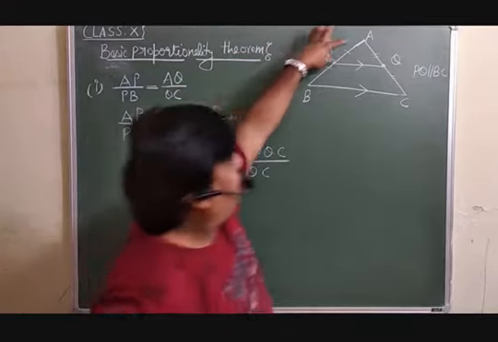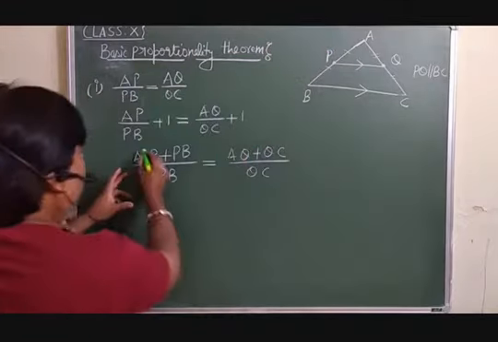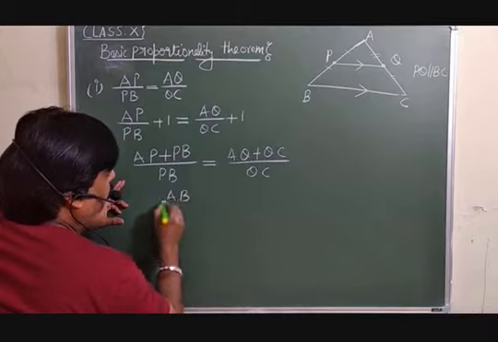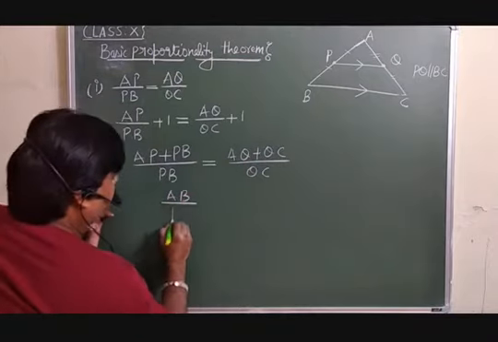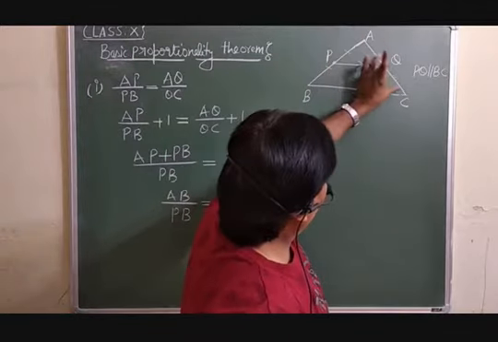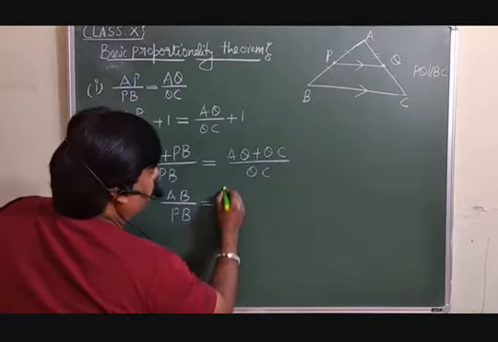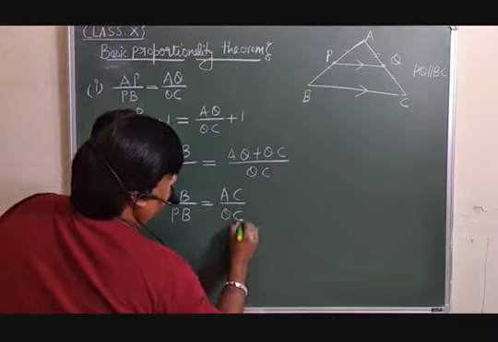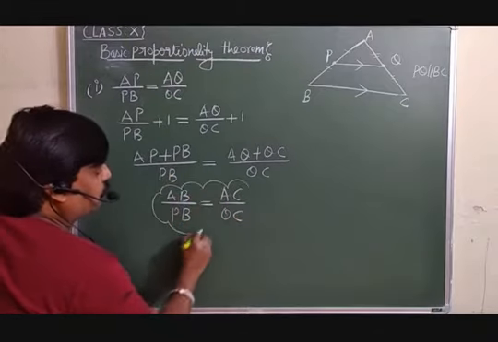But this AP plus PB can be written as AB over PB. Similarly, on this side AQ plus QC, you can write down as AC over QC. So this is another ratio you are getting.